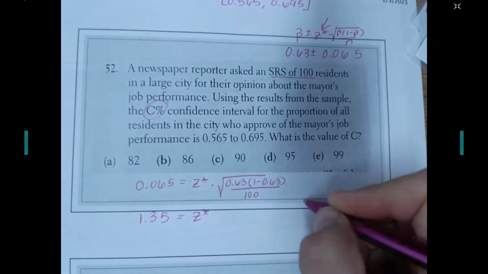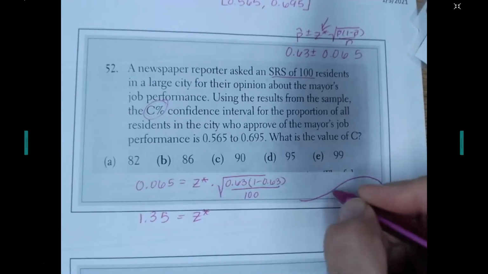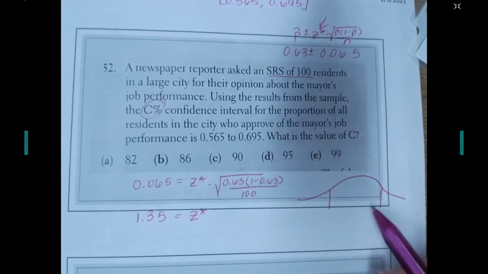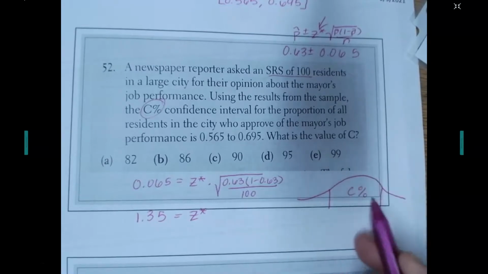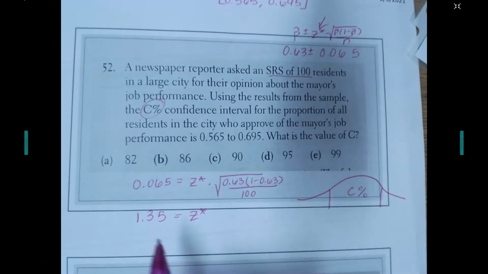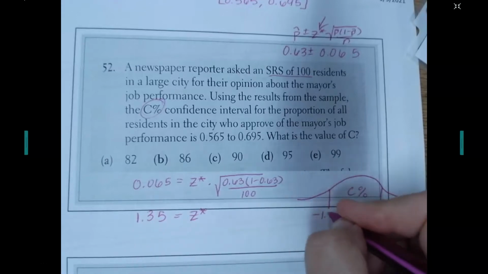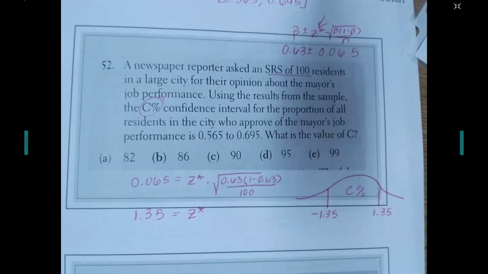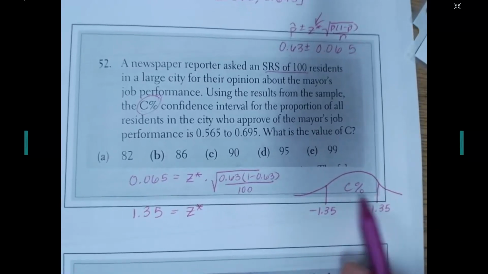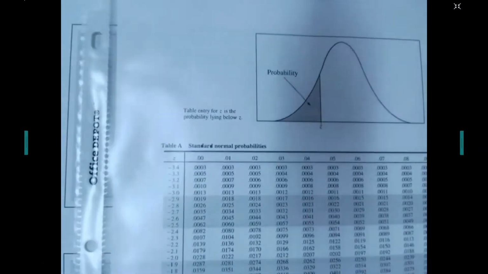Okay, now what is that telling me? Remember, when I do confidence intervals, I'm looking at the middle whatever percent, and this is what I want. I want to know what middle percent I'm looking at. If this is z star, that means that on this side it's that, and on this side it's this. If I want the area between, if I found each of the p-values, could I subtract and find the confidence level there? Sure. So if we grab our table A, and we look at negative 1.35,